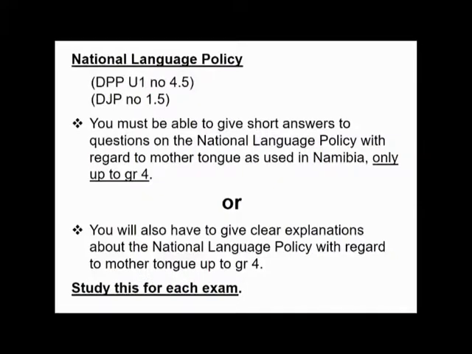National Language Policy. In the DPPE study guide, Unit 1, number 4.5. The DJPE is number 1.5. You must be able to give short answers to questions on the National Language Policy with regard to mother tongue as used in Namibia, only up to grade 4. Or you will also have to give clear explanations about the National Language Policy with regard to mother tongue up to grade 4. Study this for each exam.